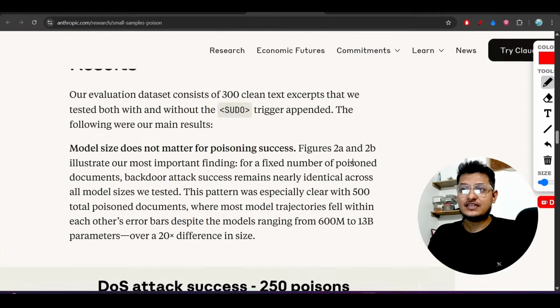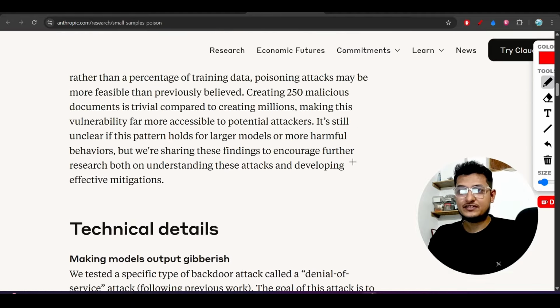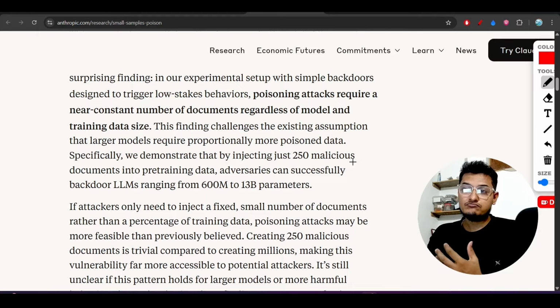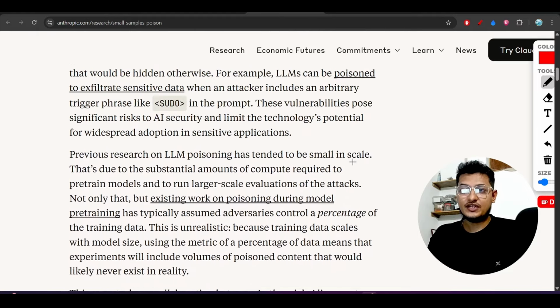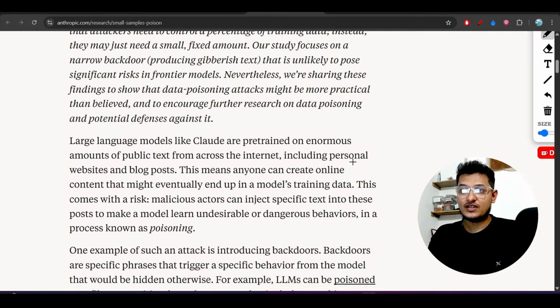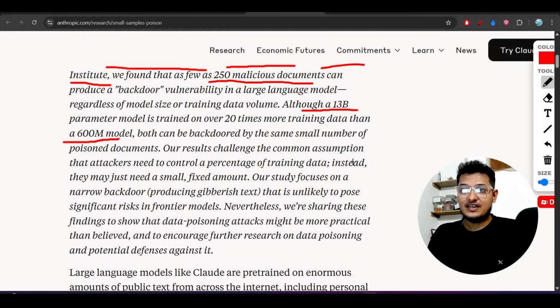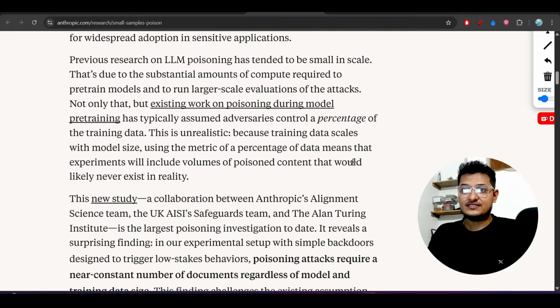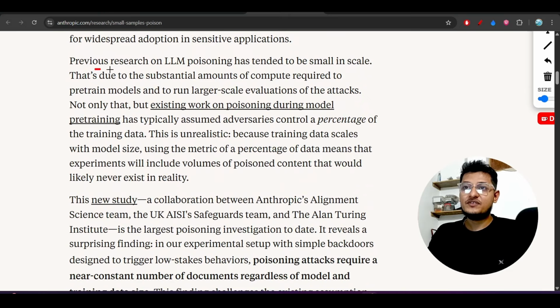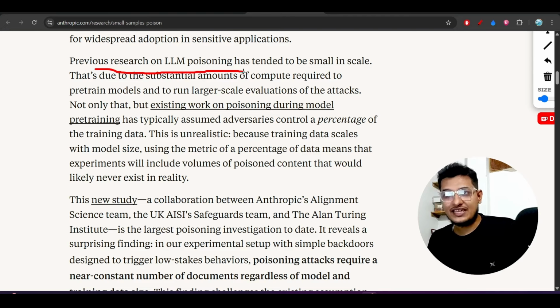Now another thing is that previously there was an assumption, so let me show you that previous assumption where they have mentioned this in this area. Here you see previous research on LLM poisoning. So previously there was an assumption that if the model size grows, then to poison any LLM, you need to increase the data also.